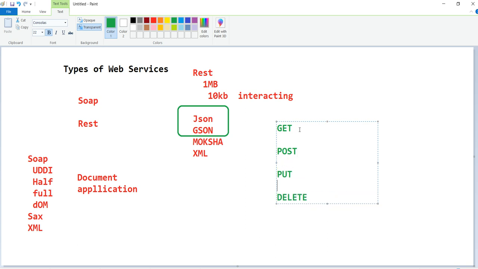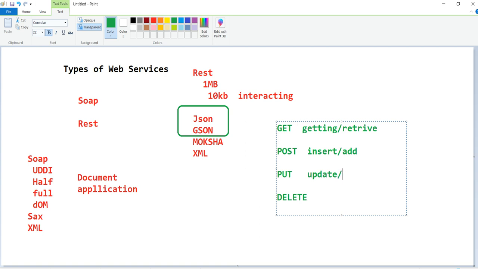Normally get we use for getting data, meaning retrieve. Post I can use to insert or add data. Put we normally use to update data, and the last one is delete.